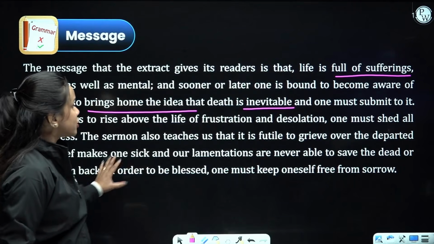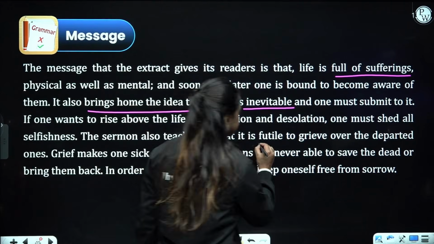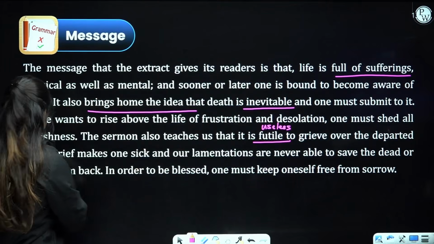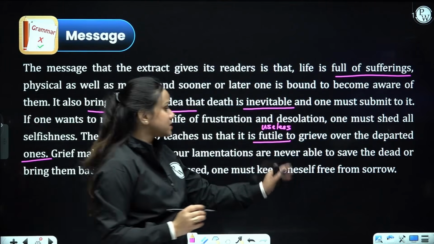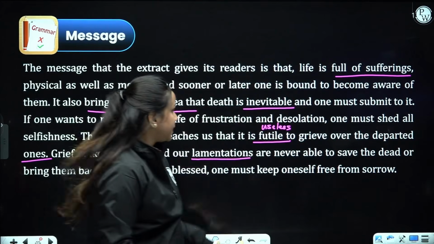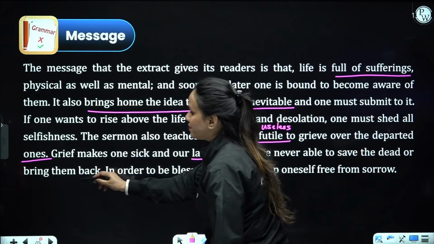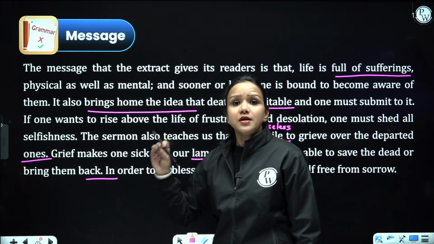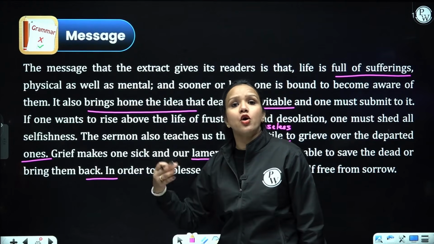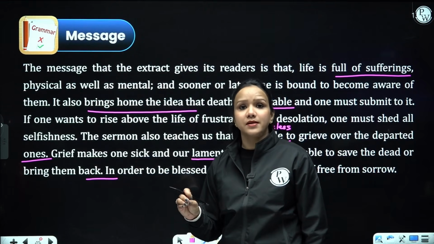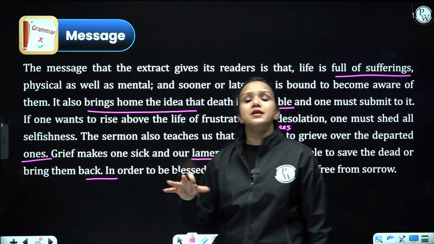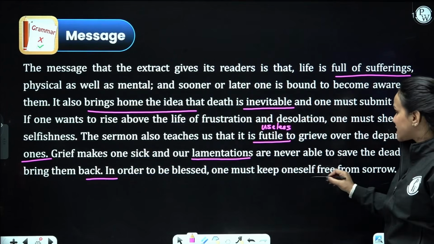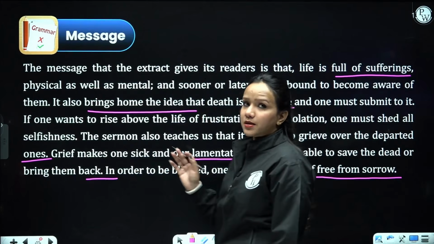All right, dear students. So it also teaches us that it is futile, it is useless to grieve over the departed. One's grief makes one sick, and lamentations, which means regret, are never able to save the dead or bring them back to life. So what does it teach? It teaches us a very important lesson, that if you mourn or grieve the death of a near or dear one, that pain stays till a certain point of time, and then we should learn to move on, right? So in order to be blessed, one must keep oneself free from all sorrows and one must understand all these things.